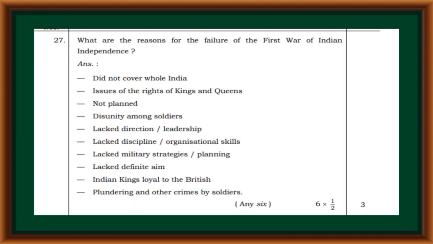What are the reasons for the failure of the first war of Indian independence? Did not cover whole India, issues of the rights of the kings and queens, not planned, disunity among soldiers, lack of direction leadership, lack of discipline organized skills, lacked military strategies planning, lacked definite aim, Indian kings loyal to the British, plundering and other crimes by British soldiers.